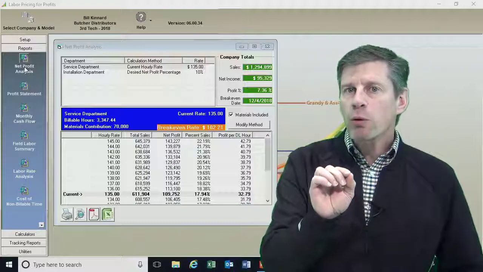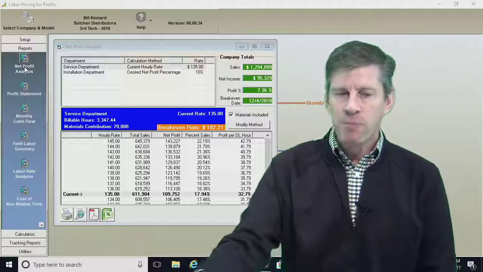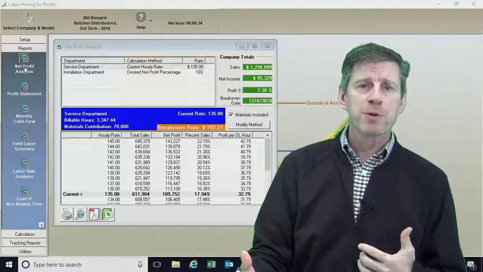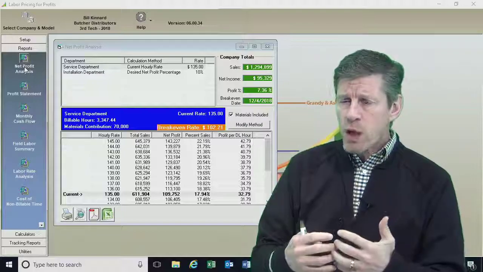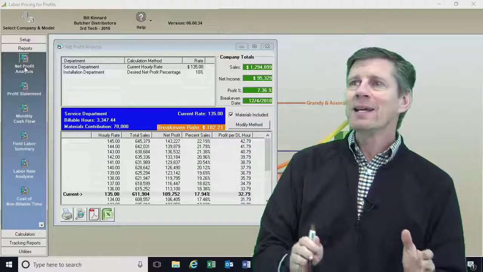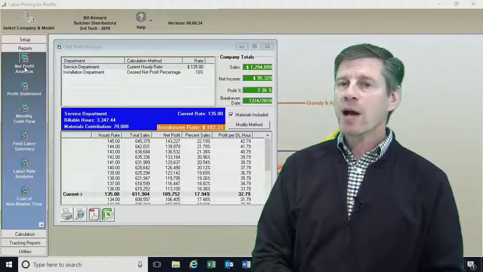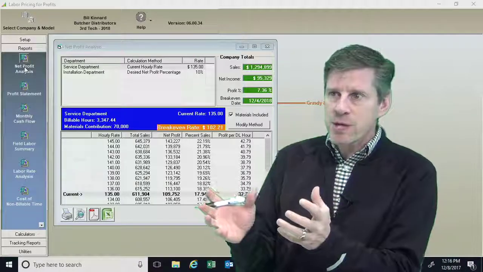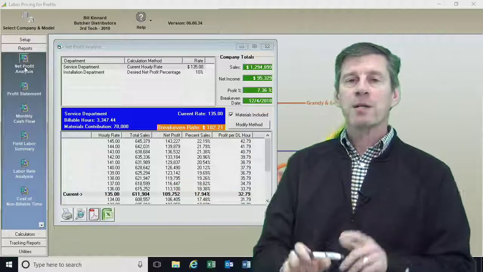Now, this will always hold true. It will always hold true as long as one other thing stands firm. Again, we made the assumption that I can keep this guy busy, right? We can bill out 50% of his time. We can bill out 20 hours a week. But there still needs to be one more thing that holds true in order for that to make sense. And that item is that I don't have to hire any additional staff inside to support the new guy outside. If I have to start hiring more staff inside, then the problem I run into is that overhead that we're taking on for that additional person eats away at all this increased profitability. And that winds up becoming a problem.